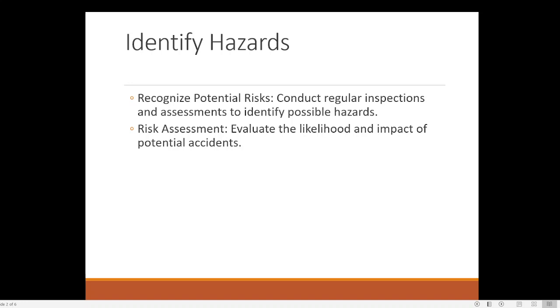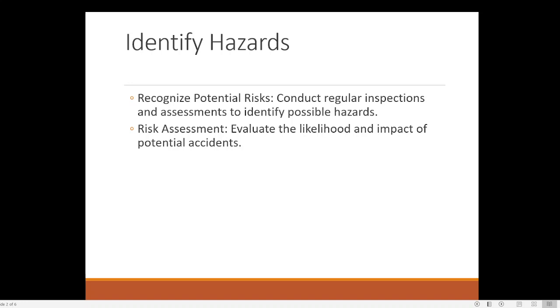Second point in that is that identify the risk assessment. What is the level of risk? For example, in the case of this window, if the same thing is at the ground floor, there is very little risk. But if it is at the first floor, the risk is increasing. If it is at the third floor, the risk is again increasing. So that aspect is coming under the risk assessment. How much severe an accident can be, how much life-threatening that accident can be. That will be coming under the second section, risk assessment.